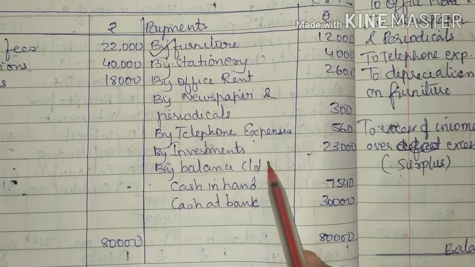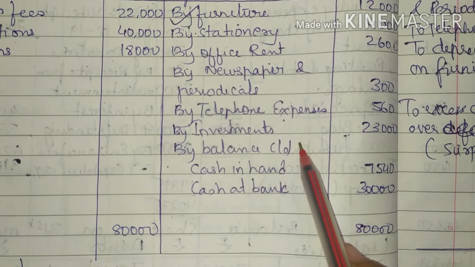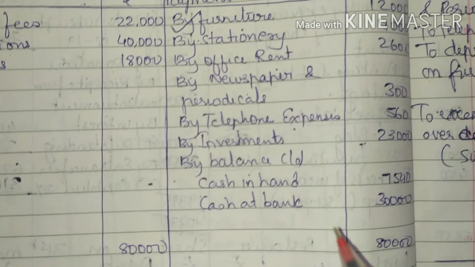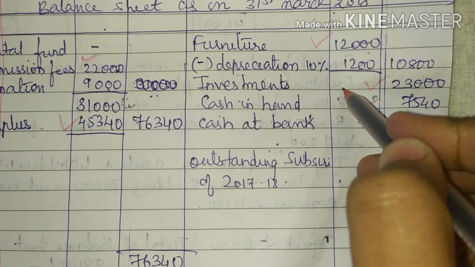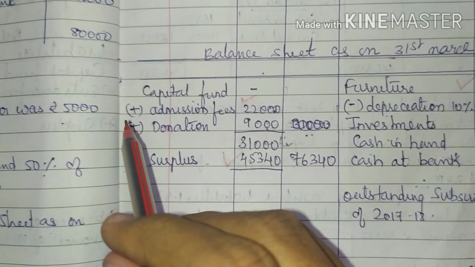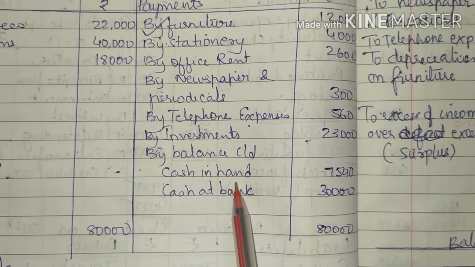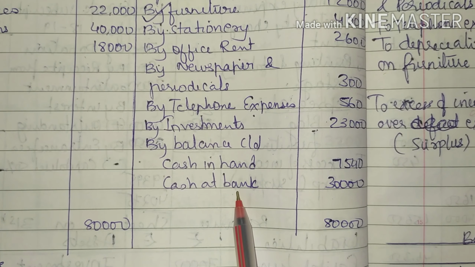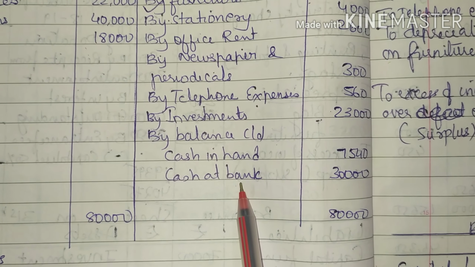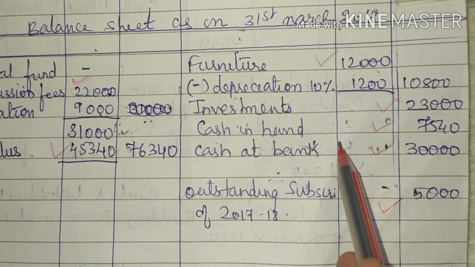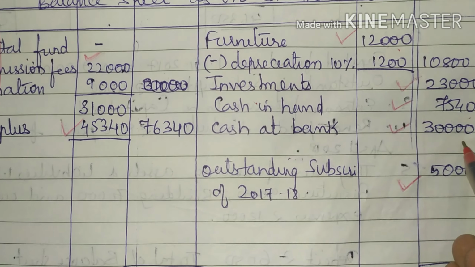Then we have investments. Investment is an asset. We will be writing in balance sheet asset side 23,000. Then we have balance carried on, cash in hand, cash at bank, which is an asset. So we will write in balance sheet asset side cash in hand 7,540, cash at bank 30,000.